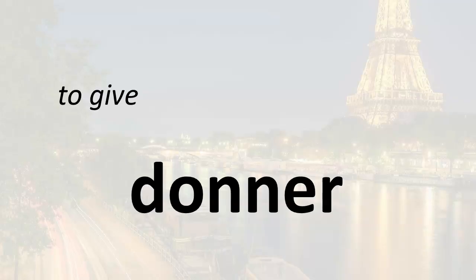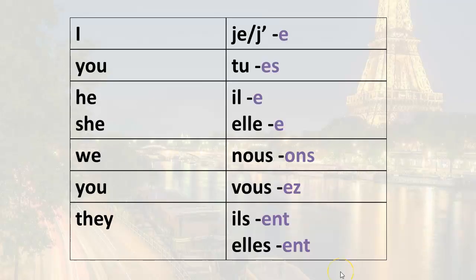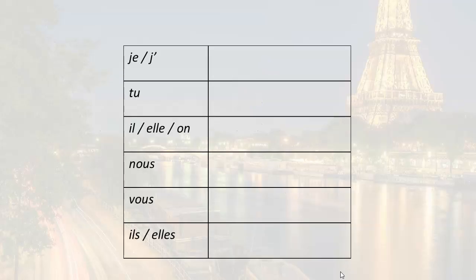In this lesson we are going to continue working with regular ER verbs, and we are going to learn the very important verb donner, which means to give. Remember that if you know the endings for regular ER verbs in the present tense, you can conjugate any regular ER verb. So the first thing to do is to remove the ER from the infinitive, and you're left with your root. So we have our root here, and all you have to do is just add the endings.